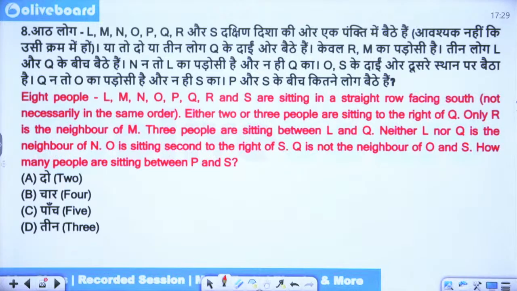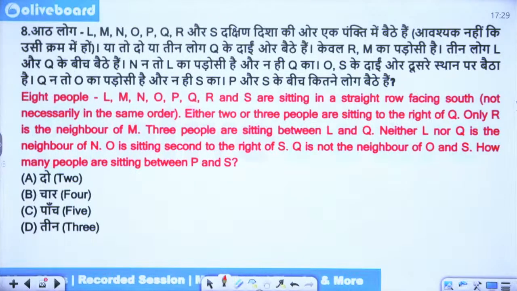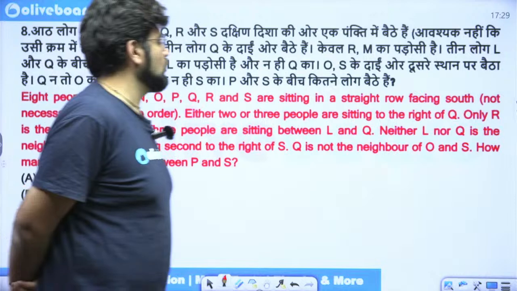Okay, 8 people are sitting in a straight row facing the south.